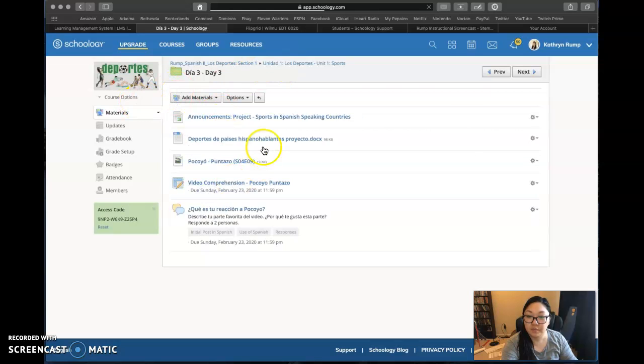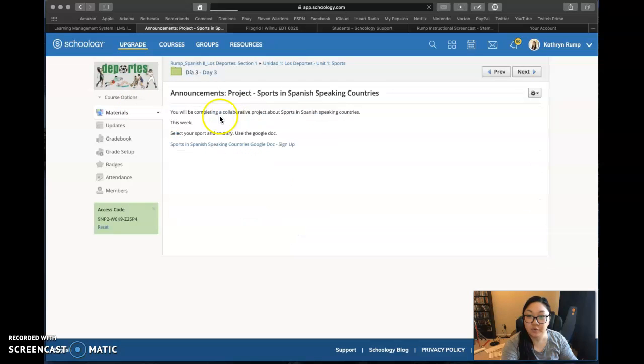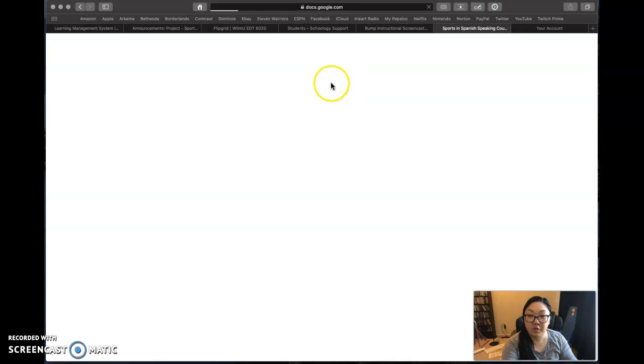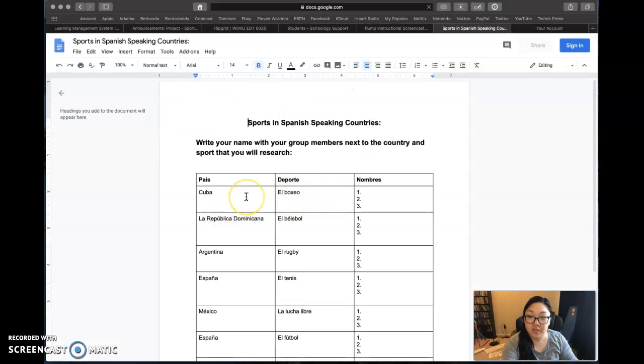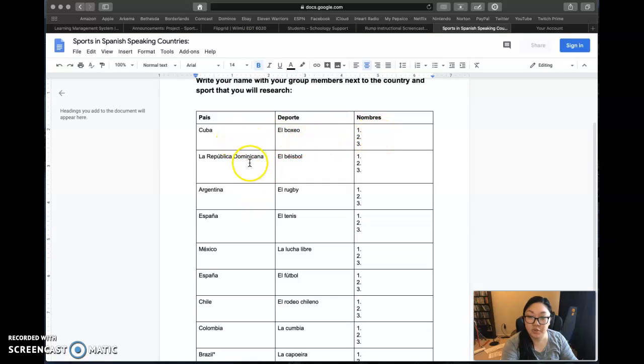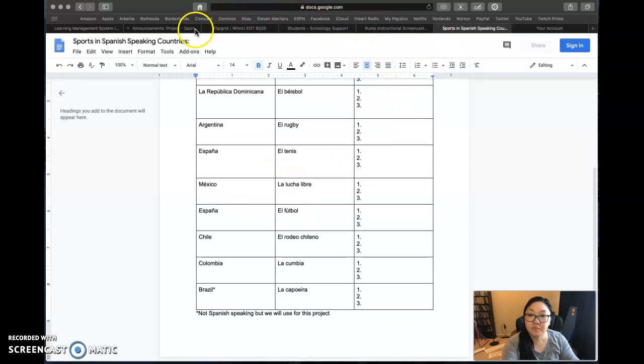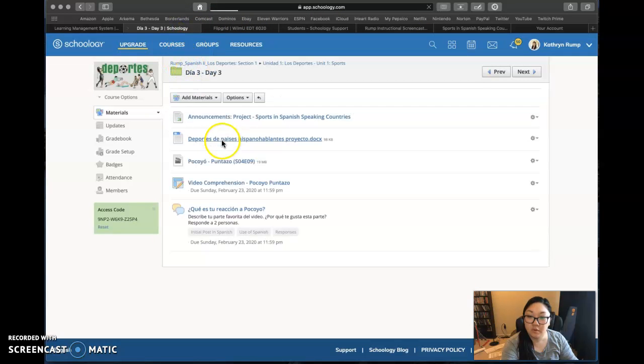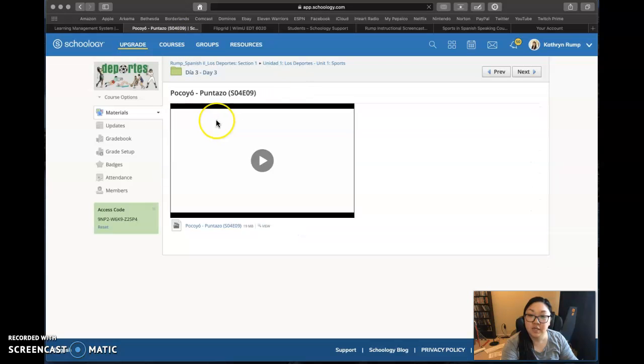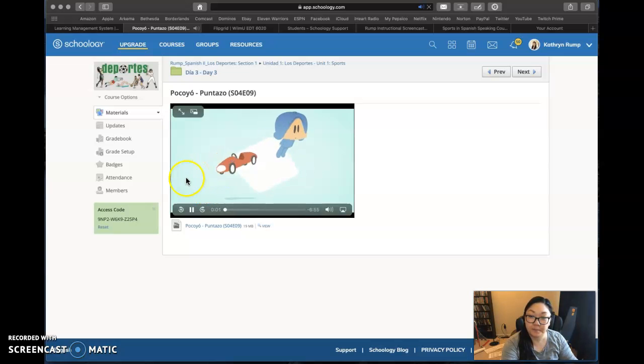In day 3, they would be introduced to their final project, sports in Spanish-speaking countries, and they'd be working in groups where they could sign up here for which country and sport they would be researching. And they'll also be using this authentic resource, Pocoyo. It's actually a television series made for children in Spain, but it's very useful for students who are still in the novice or intermediate level to answer questions. Watch that.